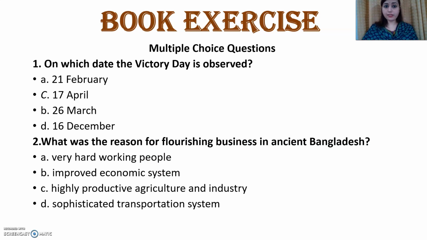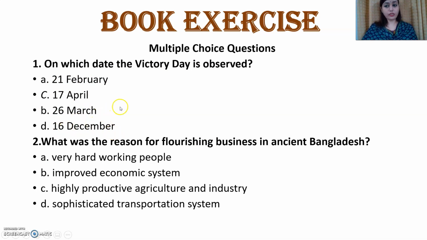Just open your book and see the book exercise. See there multiple choice questions. On which date is Victory Day observed? A. 21st February, 17th April, 26th March, 16th December.